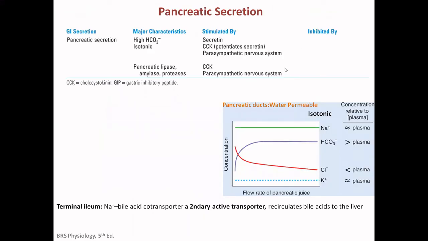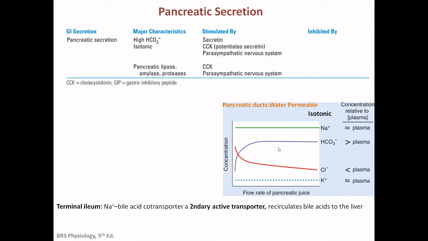So this is the pancreatic secretion. The major characteristic of the pancreatic secretion is bicarbonate, and it is isotonic, unlike the saliva, which is hypotonic. And the enzymes in the pancreatic secretion are the pancreatic lipase, amylase, and the protease. It is stimulated by secretin and CCK. CCK potentiates the secretin and the parasympathetic nervous system for the bicarbonate secretion, and for the various enzymes, it is the same CCK and the parasympathetic nervous system.